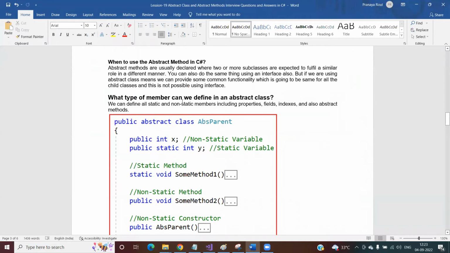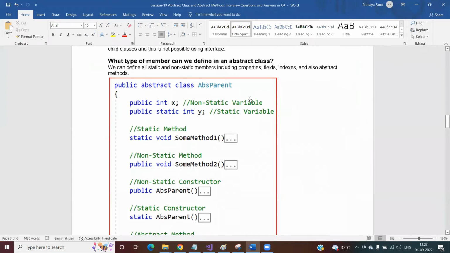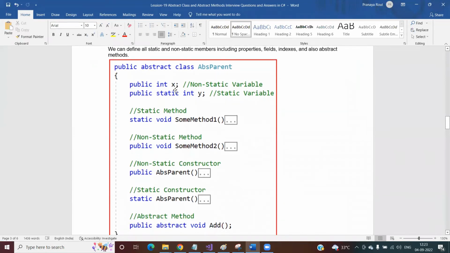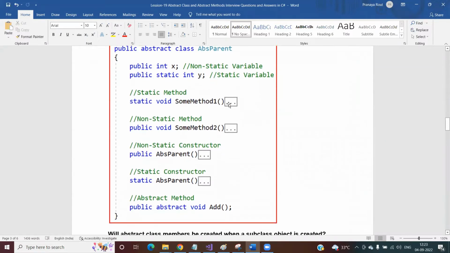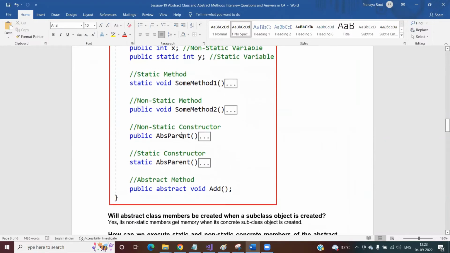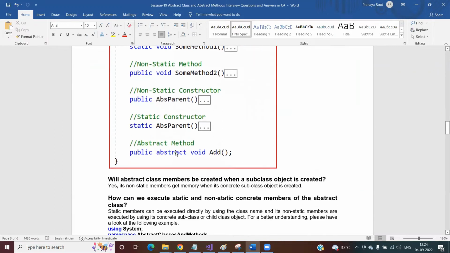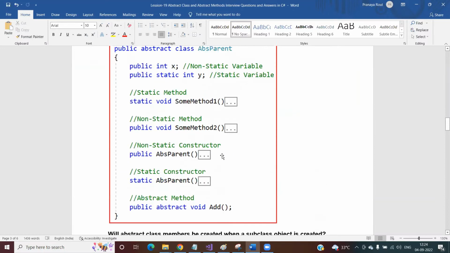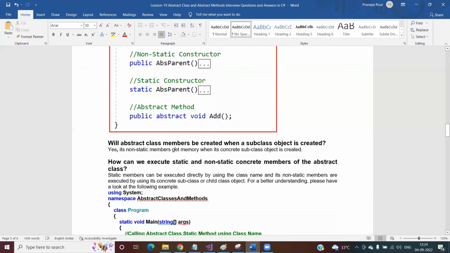What type of members can you define inside an abstract class? You can define all types of members, right? You can see I can declare some static variable, I can declare some non-static variable, I can declare static method, I can declare non-static method, I can declare non-static constructor, I can declare static constructor, as well as I can declare abstract method. So all these things you can define inside an abstract class.